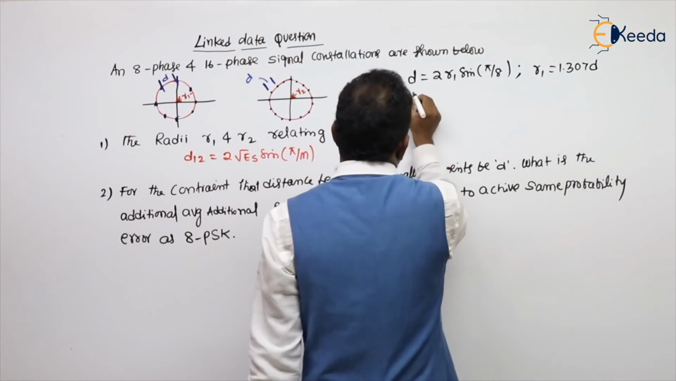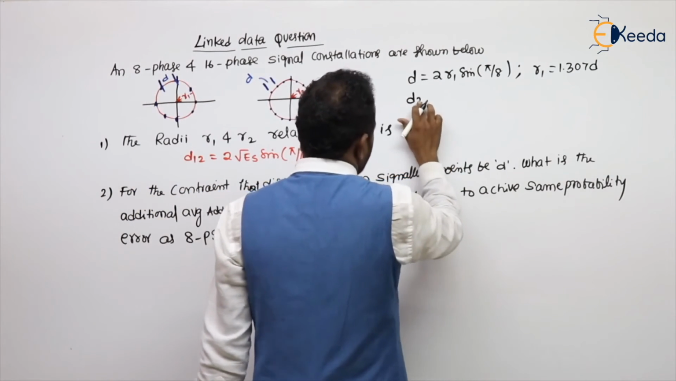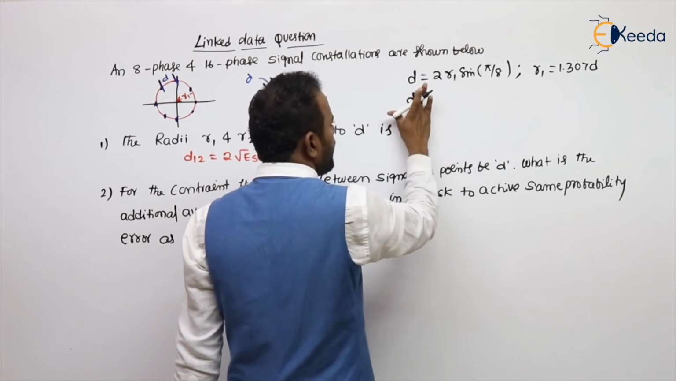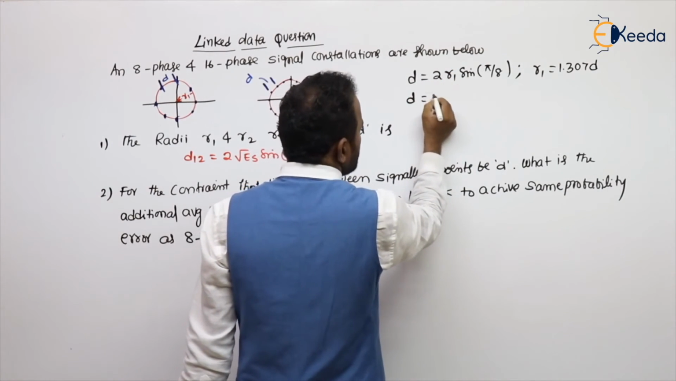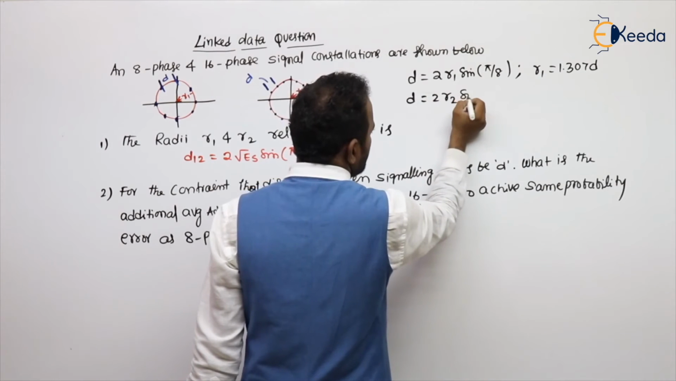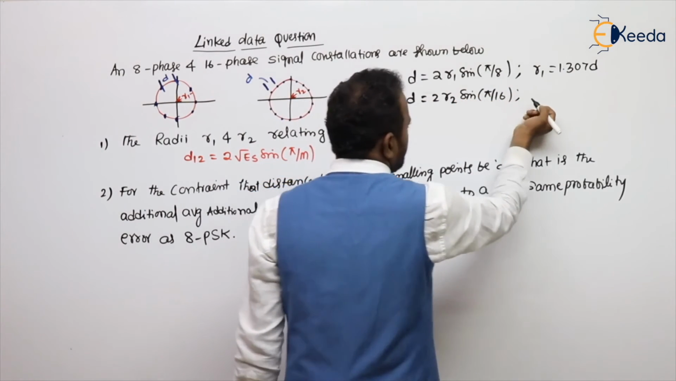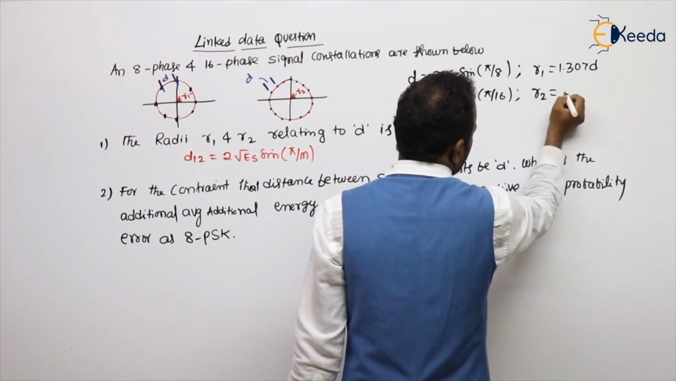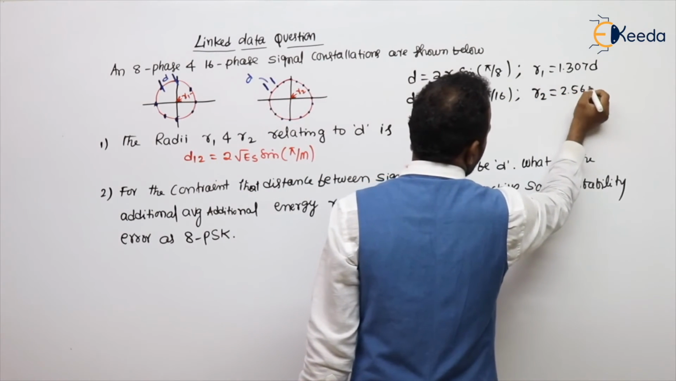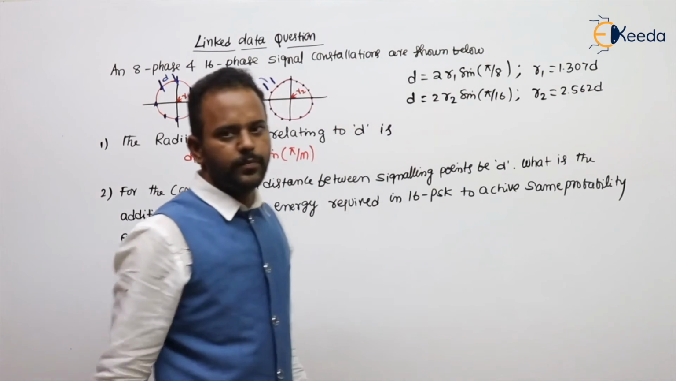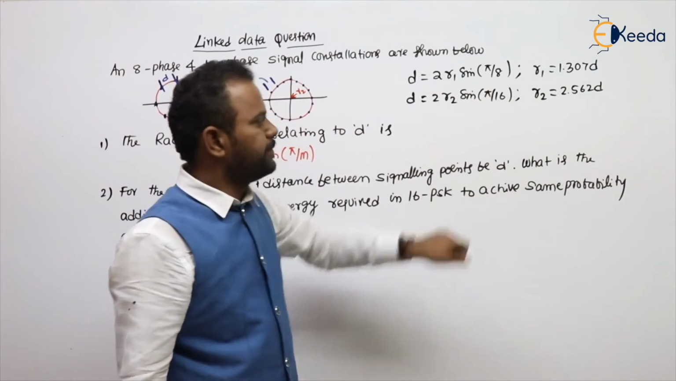Next, for the second constellation, D2, for the second constellation they also gave D. Distance is equal to 2 root, but here the radius is R2, sine pi by 16, the M value. Then calculate, and here the R2 value is 2.562 D you will get. This is in degrees, sir.